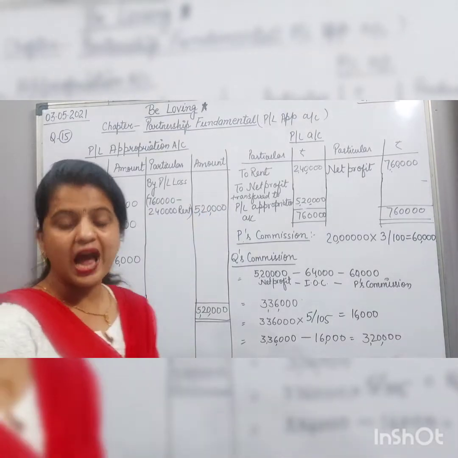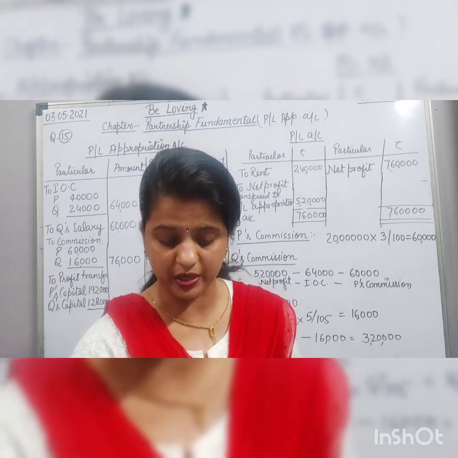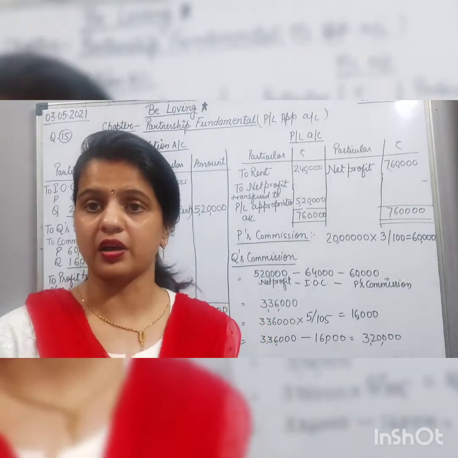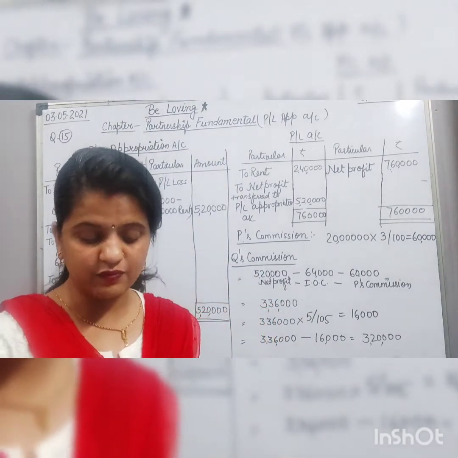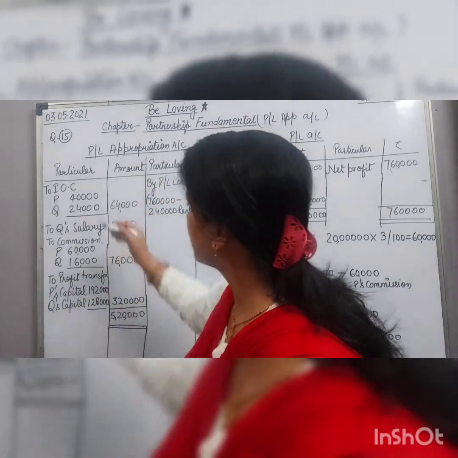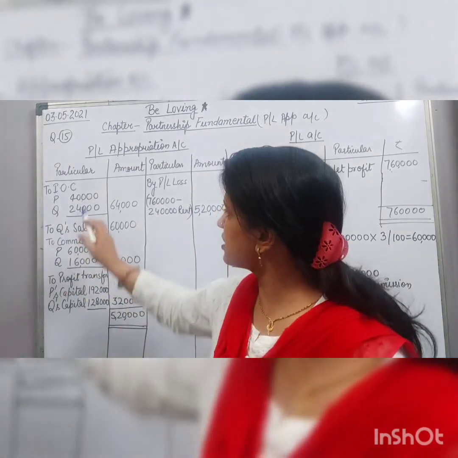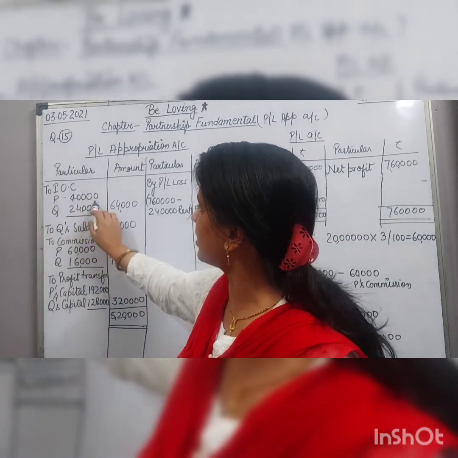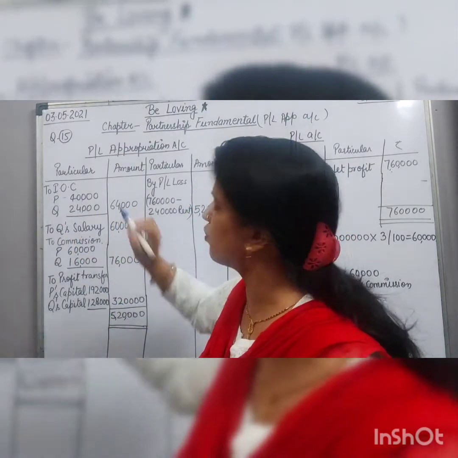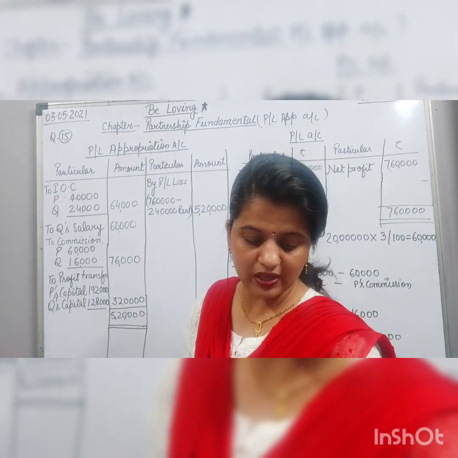Now, the adjustments given in the question: interest on capital is to be charged at 8% per annum. P's capital is 5 lakh and Q's capital is 3 lakh. From these capitals we calculate 8% per annum interest on capital, and we get 40,000 and 24,000. Interest on capital of P will be 40,000 and Q will be 24,000, and the total will be 64,000.